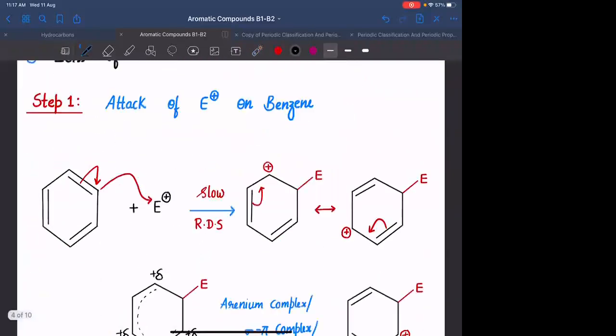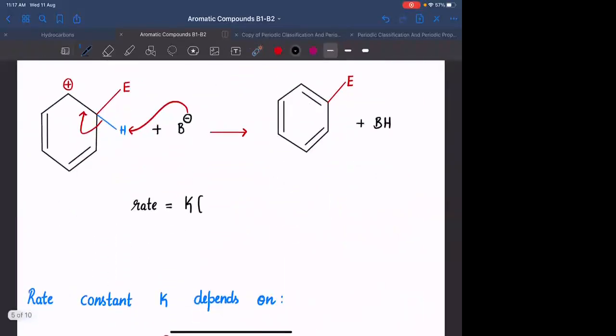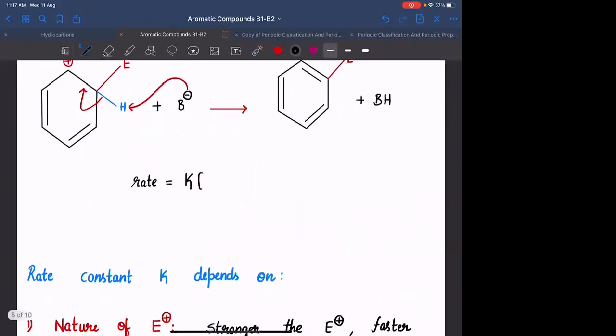What are the entities you have? You have benzene ring as well as the electrophile, or you have the aromatic compound and the electrophile. कैसे लिखते हैं? Equilibrium में हमने सीखा है how to write the rate of the reaction. Rate is equals to K into concentration of benzene. I am representing that as ARH. This H will be replaced by the electrophile. AR indicates aromatic. Into concentration of electrophile.